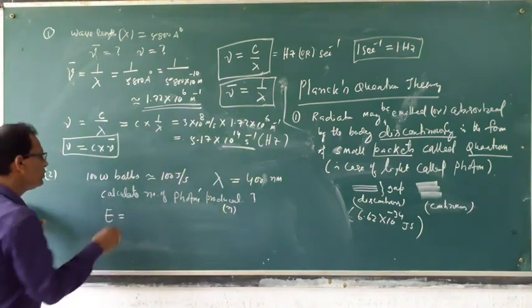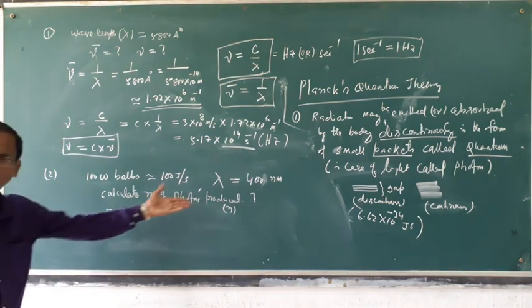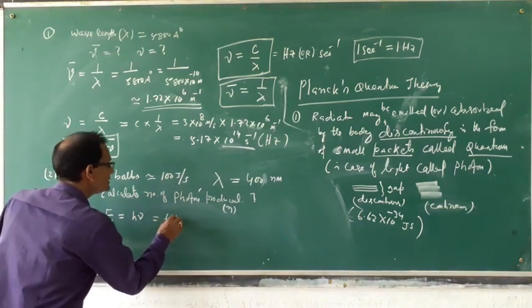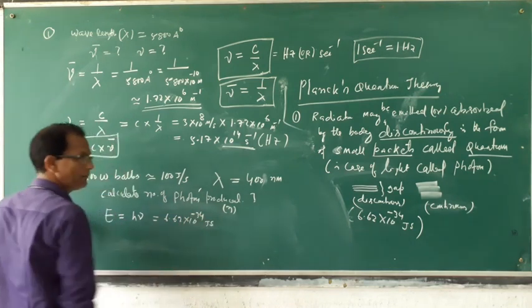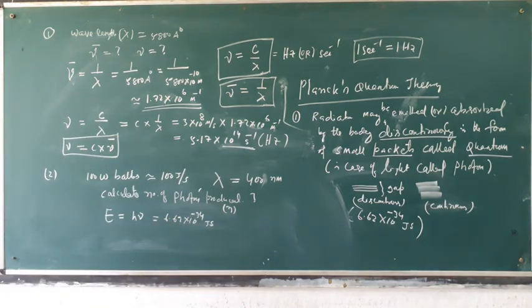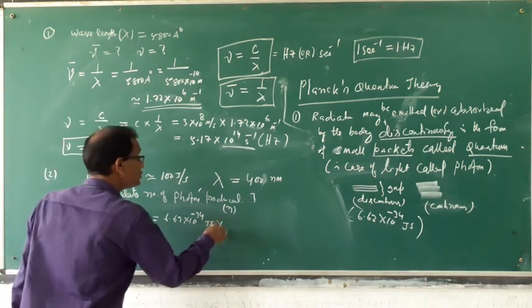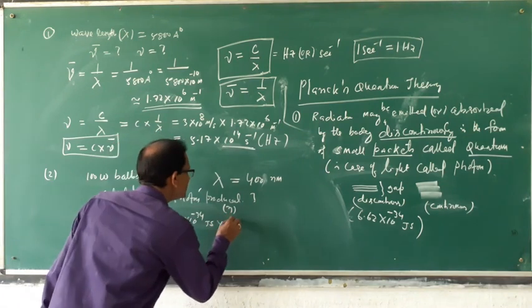E is equal to h nu. H is 6.62 into 10 to the power minus 34 joule second. Unit is very important during the workout of the problem. You carefully use the proper unit, into frequency. Frequency is equal to C by lambda.